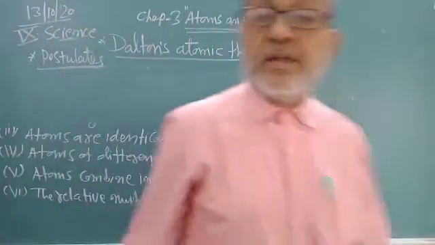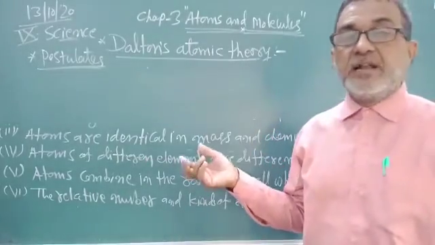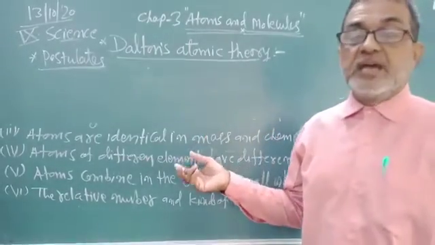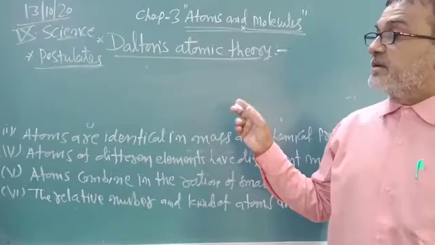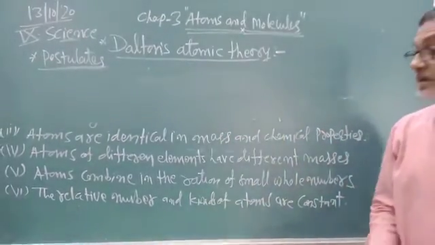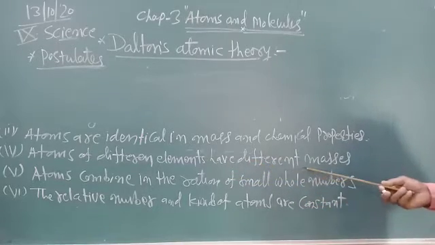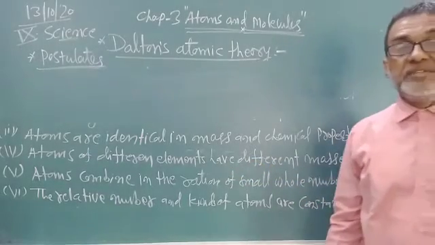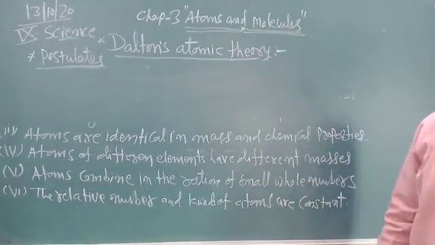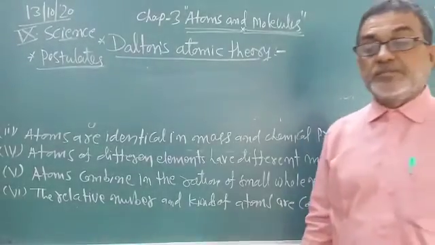So one by one: matter is made of tiny particles known as atoms. Atoms have identical mass. Each and every atom has specific mass and chemical properties. Different elements have atoms with different masses. Atoms combine in whole-number ratios, and the relative numbers and kinds of atoms are constant, meaning fixed.